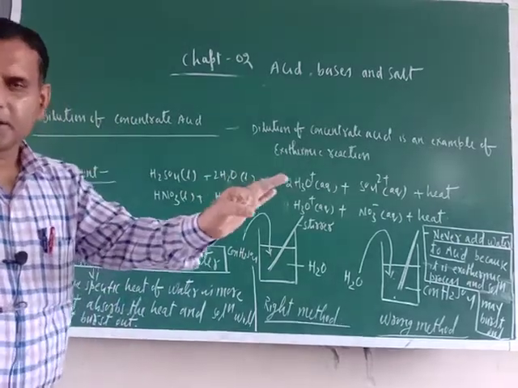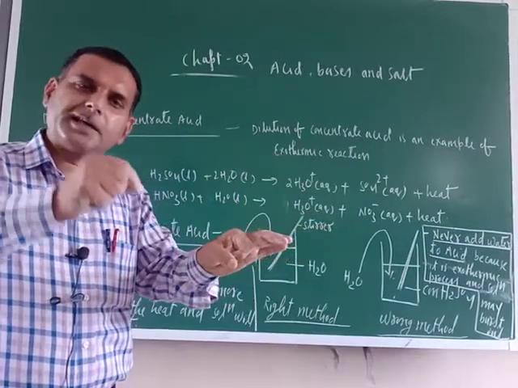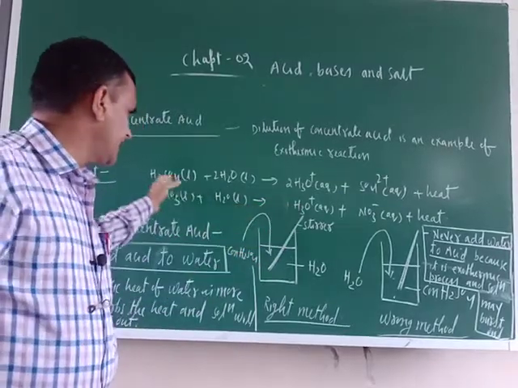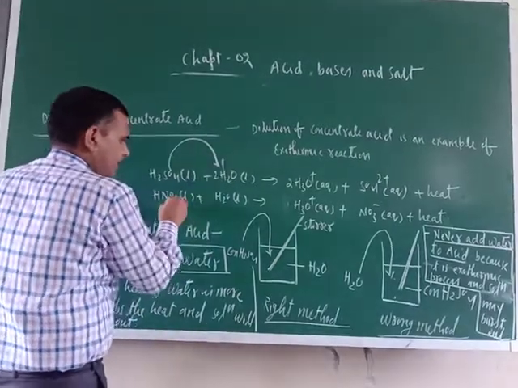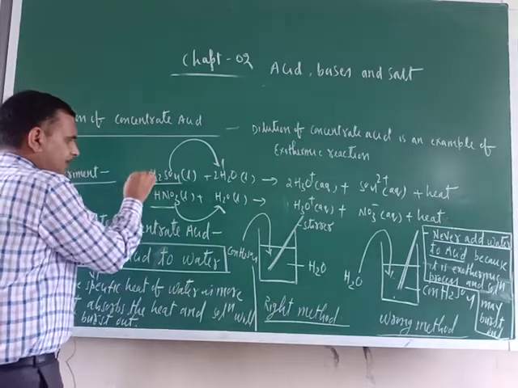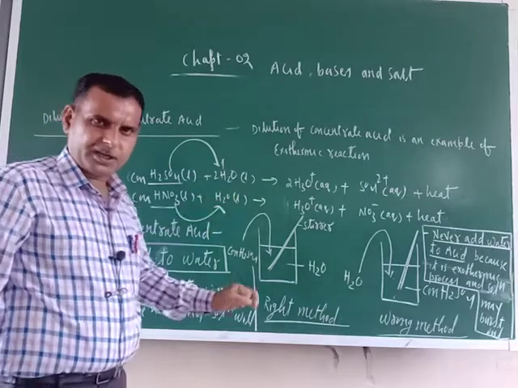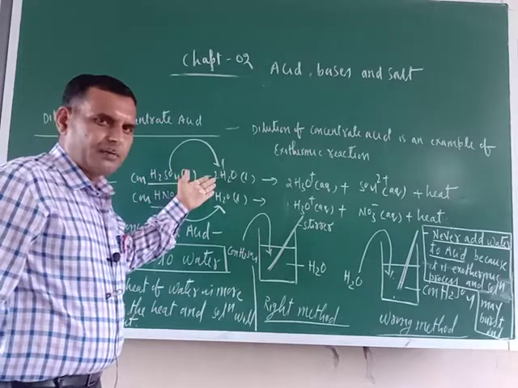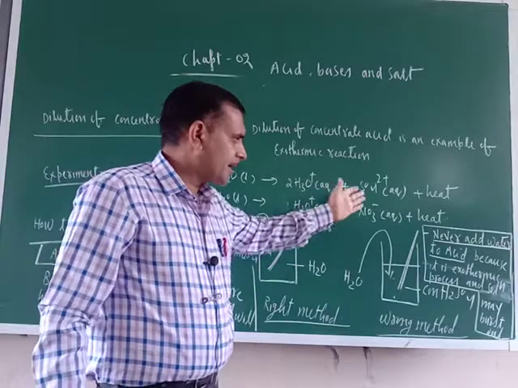Just see. Take a little bit of water in one test tube and keep on adding acid to it, any concentrated acid, HNO3 or H2SO4. So what you are doing? You are adding concentrated H2SO4 or HNO3 to water. Then what would be there? Now this reaction would be there. They are acids, they will furnish H positive, and water is the gainer of H positive ion, so hydronium ion will be formed and sulfate or nitrate ion.